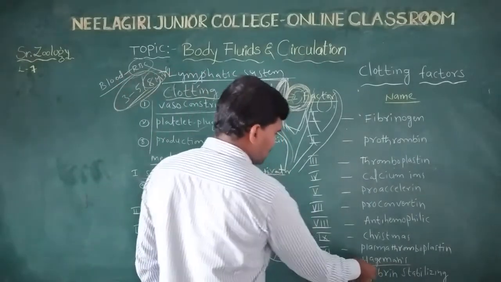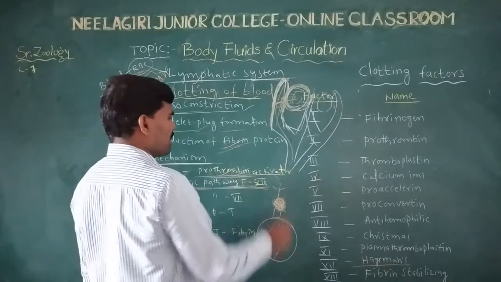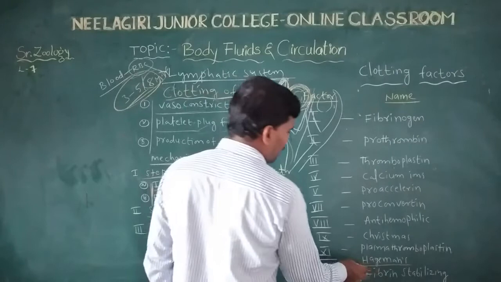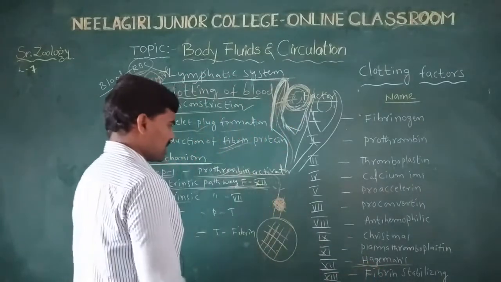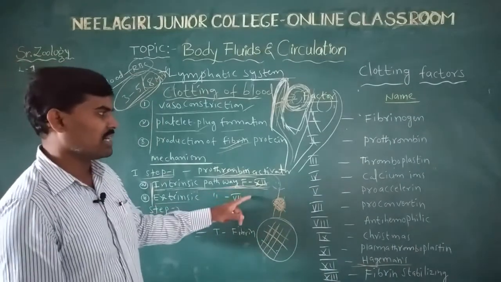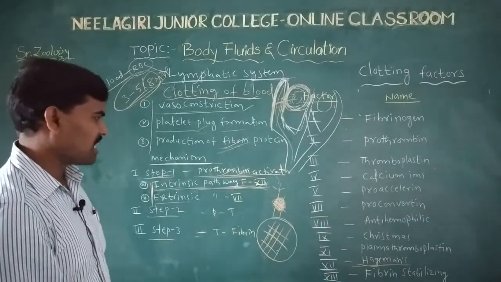Hageman factor activates the prothrombin activator. Prothrombin activator is activated by the Hageman factor, the 12th factor. The 12th factor is the mediator of the prothrombin activator.